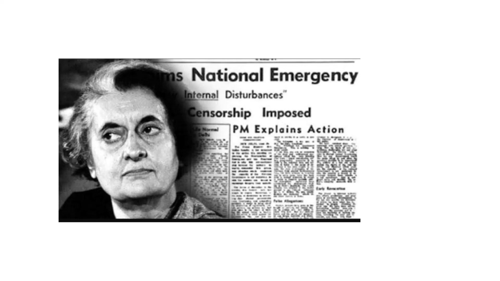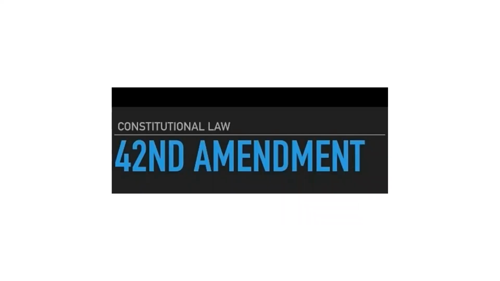The preamble was amended only once, on 18 December 1976, with most of the opposition being jailed during the emergency in India. The Indira Gandhi government pushed through several changes in the 42nd Amendment of the Constitution. Through this amendment, the words socialist and secular were added between the words sovereign and democratic, and the words unity of the nation were changed to unity and integrity of the nation.